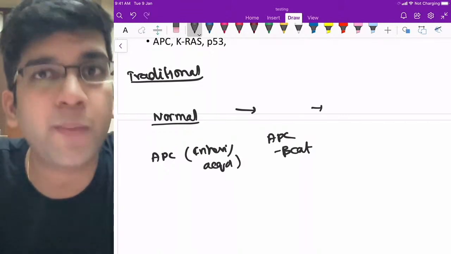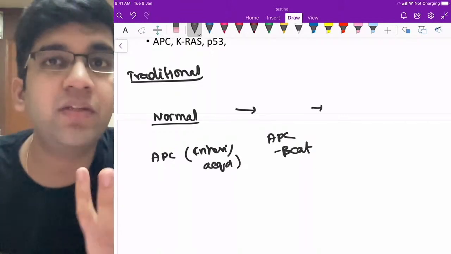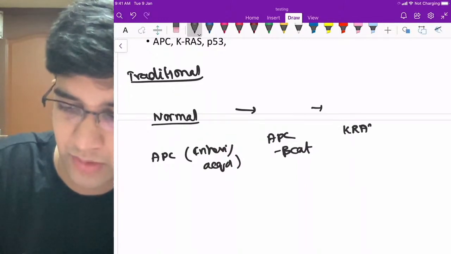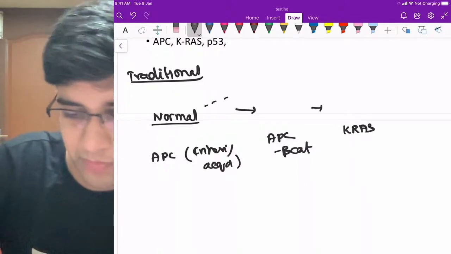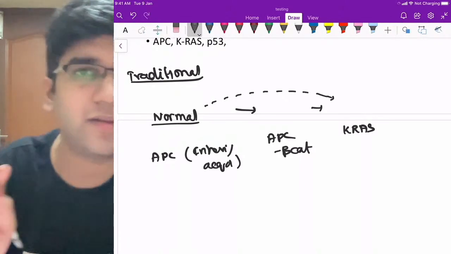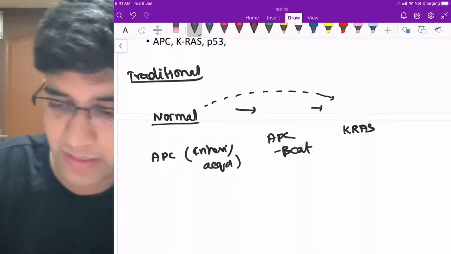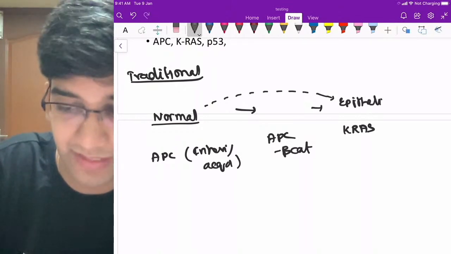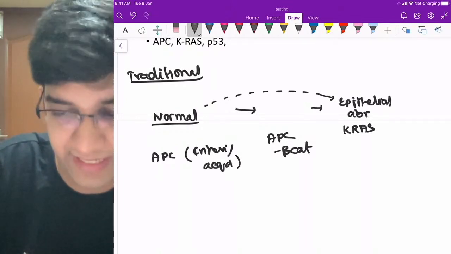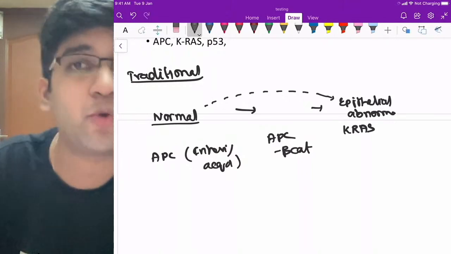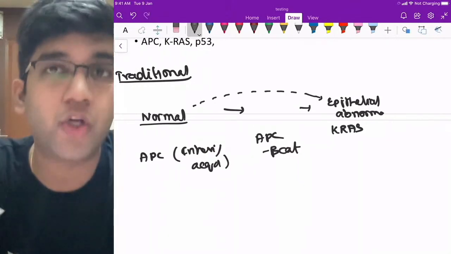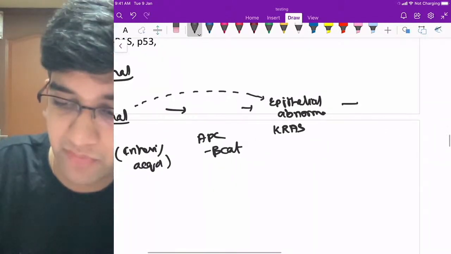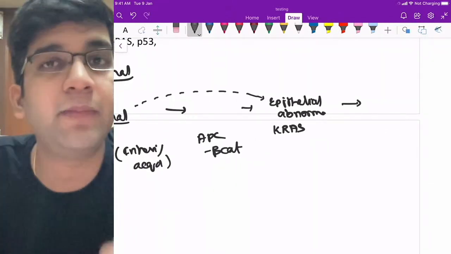RAS is very important. That's like your proto-oncogene. It stimulates your abnormality. Fine. Next, you're going to have a KRAS mutation. With the KRAS mutation, this normal mucosa will become a little bit abnormal. Right, you'll have an epithelial dysplasia. You'll have an epithelial abnormality here with the RAS mutation. Though I may not have a tumor or a proliferative growth, there will be slight epithelial abnormality for sure. But for proliferative growth to happen, I need many more mutations.